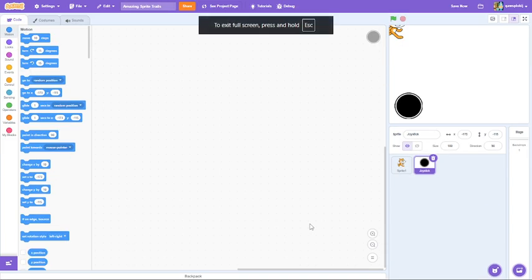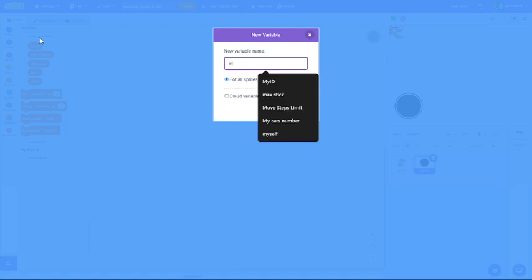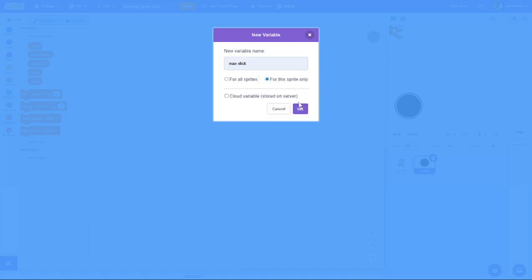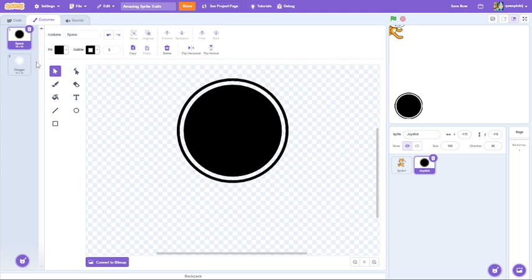Okay, now let's start. So first of all, in the joystick sprite, I have some variables. These are myself, stick direction, stick power, stick X, and stick Y. And also, one more variable I'm making, it is max stick, which is for this sprite only under the joystick sprite. Also, rest all the variables are for all sprites. This has two costumes, the space and the dragger.